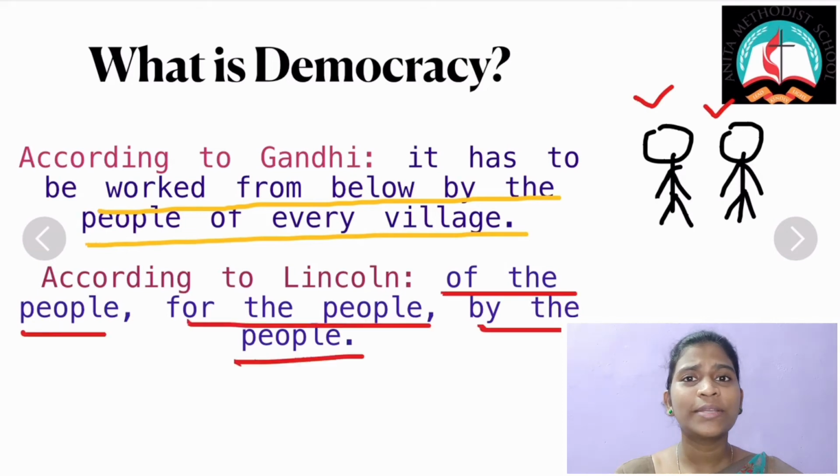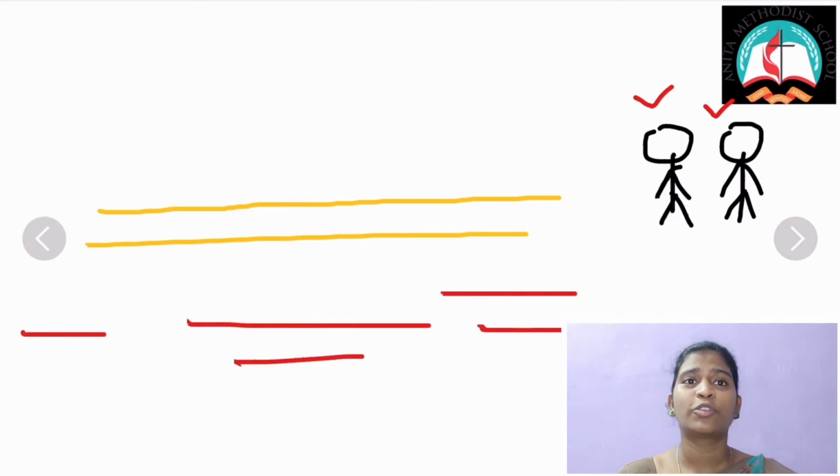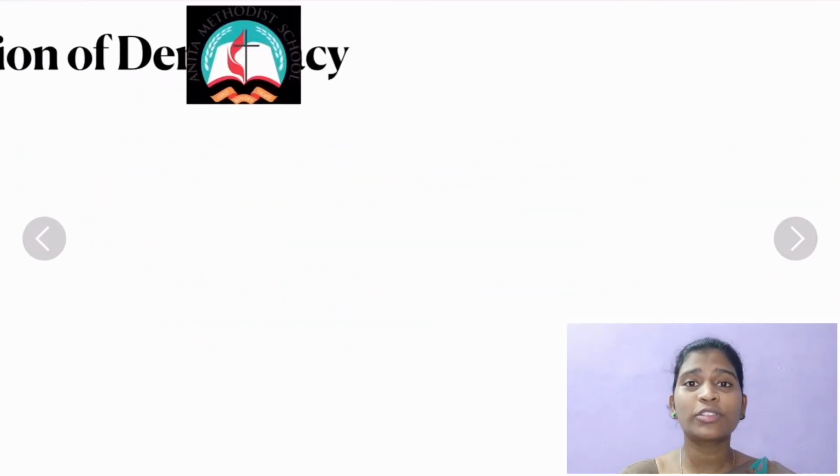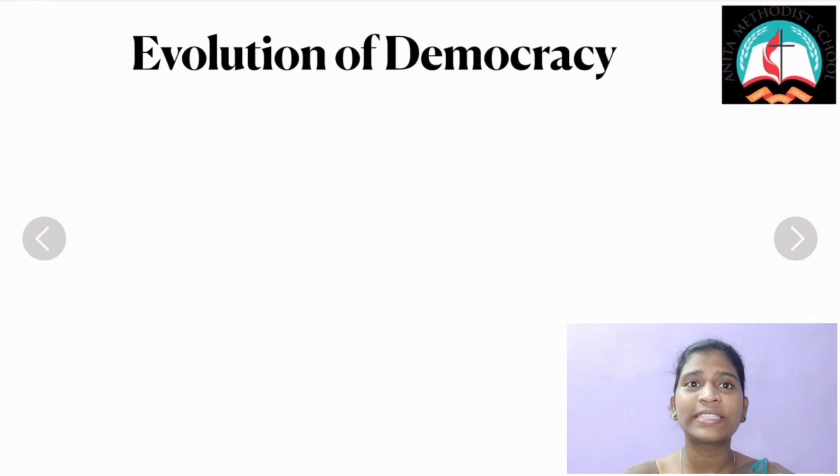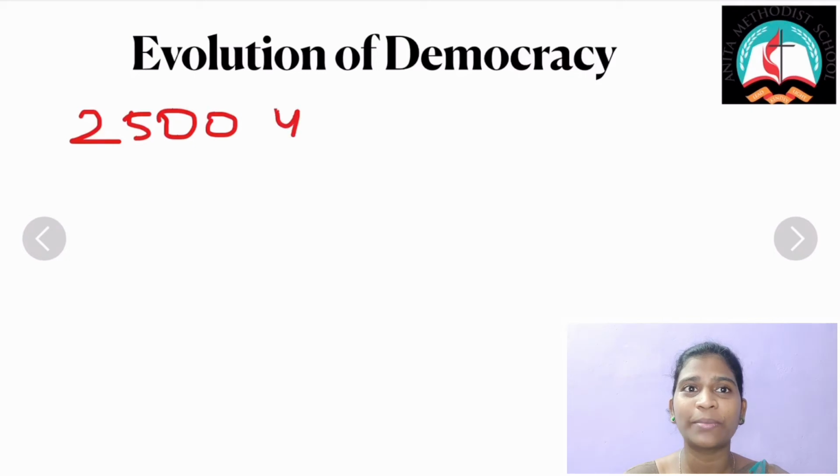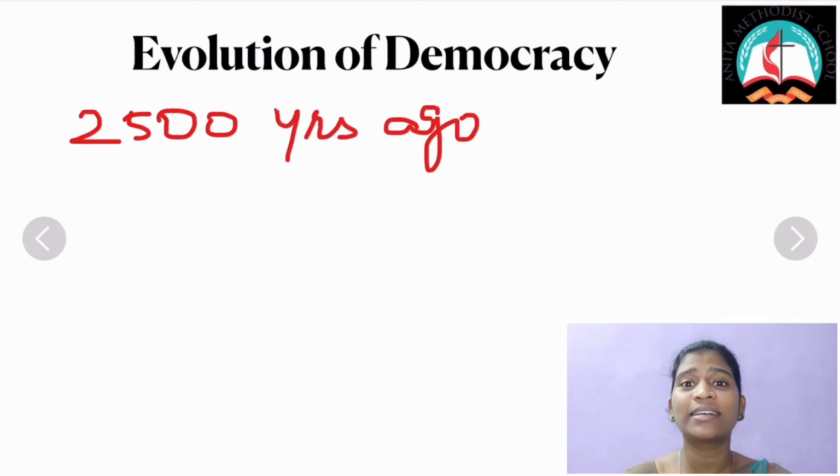Now, how did this democracy begin? Democracy began 2500 years ago in some of the city-states of ancient Greece. It is important to know that democratic institutions existed in India as early as the Vedic period.